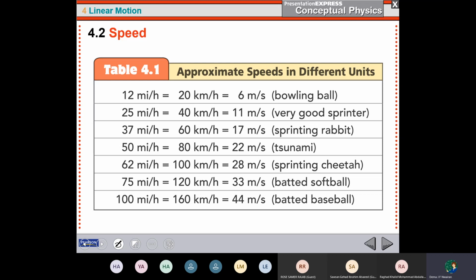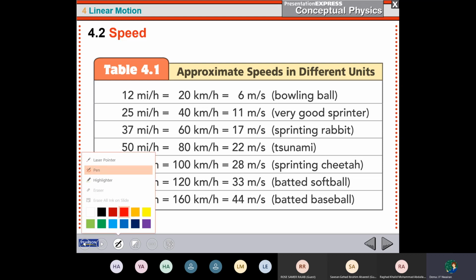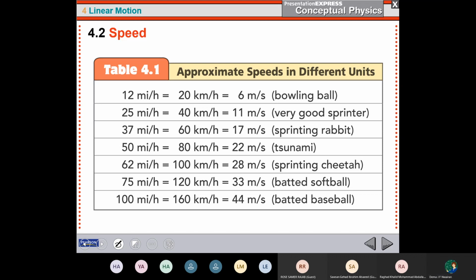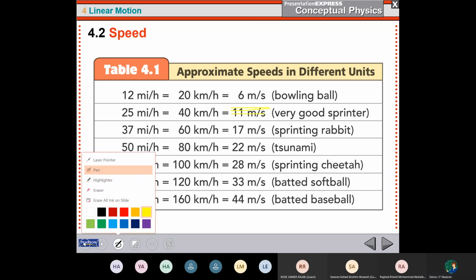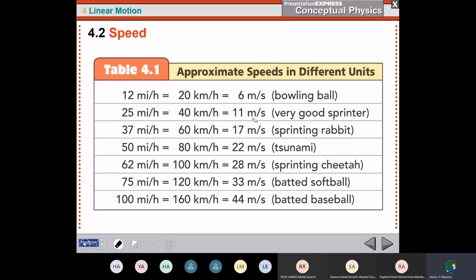Now, here are some approximate speeds in different units. As an example, for a very good sprinter, its speed is 100. I'm sorry.